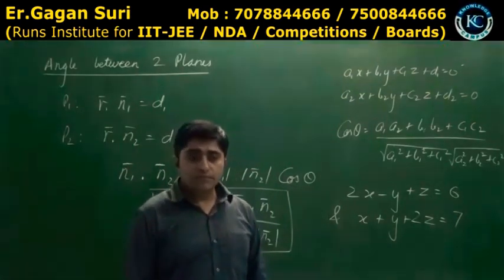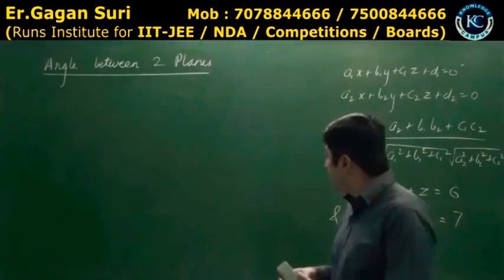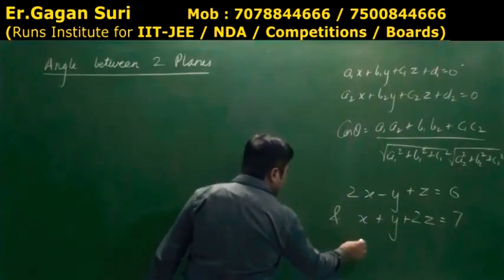Solve it fast. Cos theta is coming out to be 1 by 2, so theta is 5 by 3 in radians. Are you getting it? Yes, sir. Cos theta comes out to be 1 by 2.